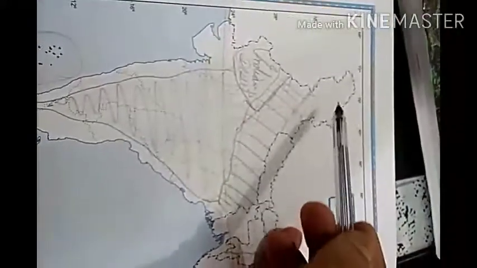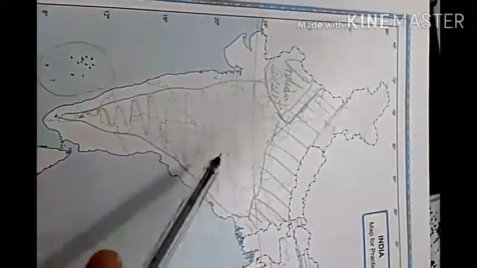There are different physical features of India. The Himalayas, the northern plains, Indian desert, the peninsular plateau, coastal plains, and the island groups. These are the six physical features of India, and these physical features are formed over a long period of time. They have resulted due to weathering, erosion, and deposition. Here the word used is weathering.